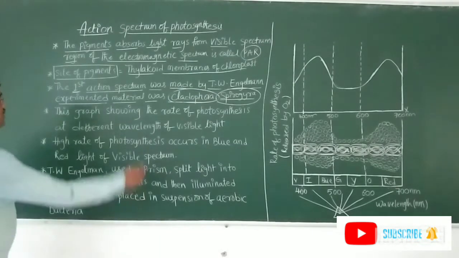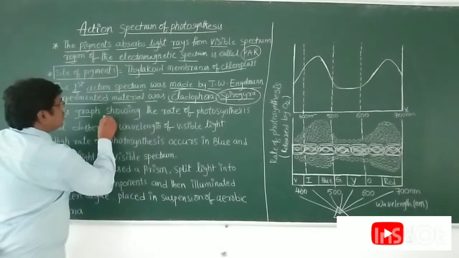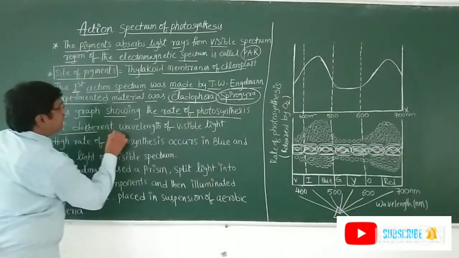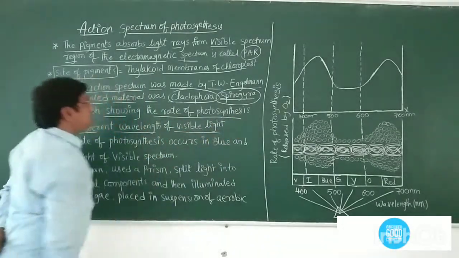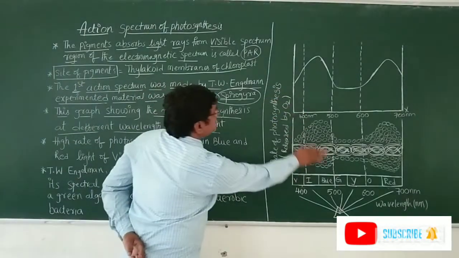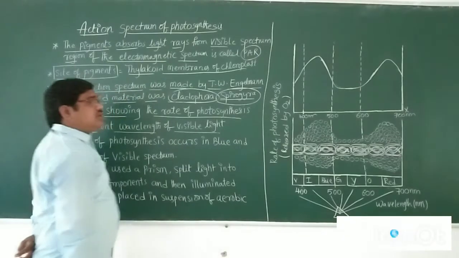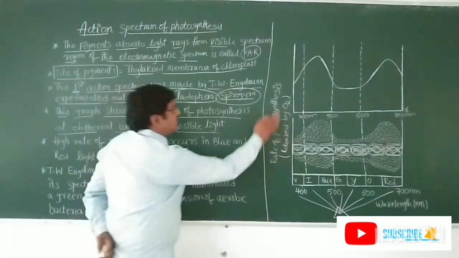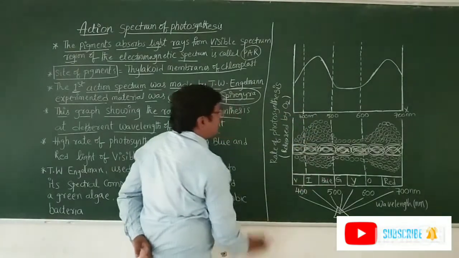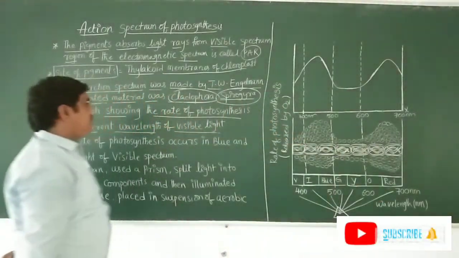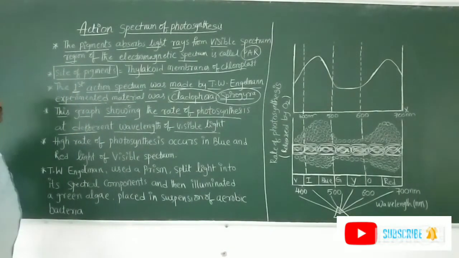Next, this graph shows the rate of photosynthesis at different wavelengths of visible light. So in this graph, where is photosynthesis higher? This graph shows in which wavelength photosynthesis is higher. Okay, that is the main concept.